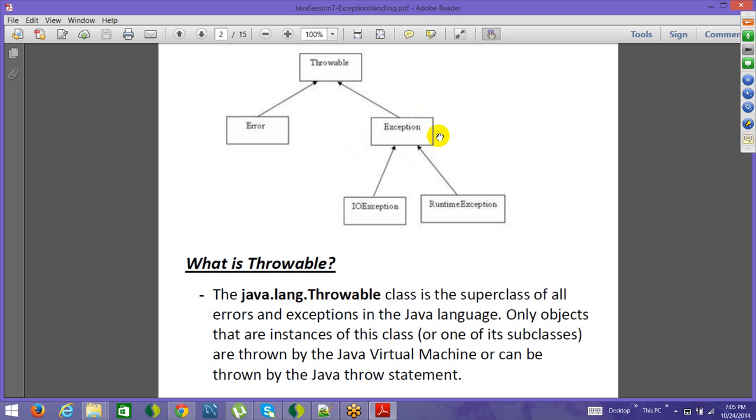Now that is an exception. Why? Because there is a direct reference in a program. You can directly fix it. Okay, but in case of error, there is no direct relationship. In fact, in most of the cases, there is nothing in the program which you can do to fix it. Okay, but only in some cases, like out of memory, which I told, you can find an indirect reference to modify your code base to reduce the memory footprint. And in most cases, wherever you have already optimized your code for that, you may not be able to fix it further, because that's still that particular level only that you can reduce your memory settings, not more than that, right?